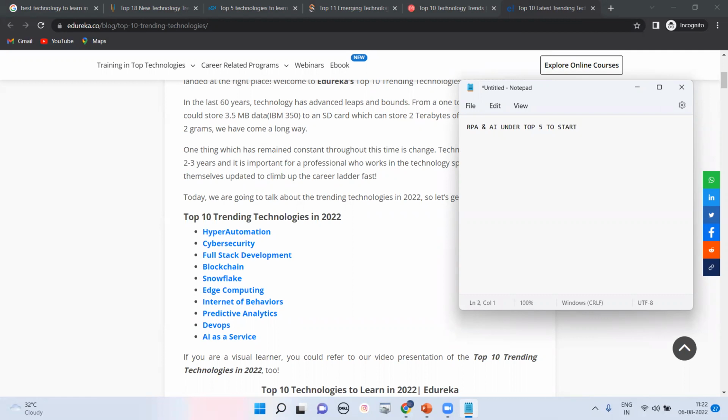The second thing, if you're going to learn Java, you have to give more than 9 months if you want to get a job, at least 9 months and up to 1 year, because you have to learn core Java, advanced Java, Struts, n number of things. If you're going for Python, with Django, Flask, multiple things to learn, it takes at least 4 to 5 months minimum. If you go for software testing, also 6 months.